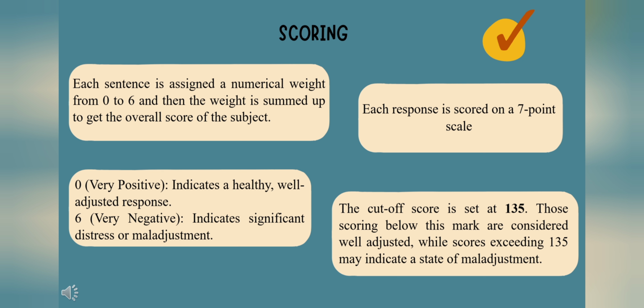Scoring the RISB test involves evaluating responses for signs of emotional distress, conflict, or psychological issues. While the test offers structured guidelines, much of the scoring is subjective and depends on the clinician's interpretation. Each sentence is assigned a numerical weight from 0 to 6, with the total score being the sum of these values. Responses are rated on a 7-point scale, where 0 represents a very positive, well-adjusted response, and 6 represents a highly negative, maladjusted response. The cutoff score is 135. Scores below this are considered well-adjusted, while those above indicate a state of maladjustment.